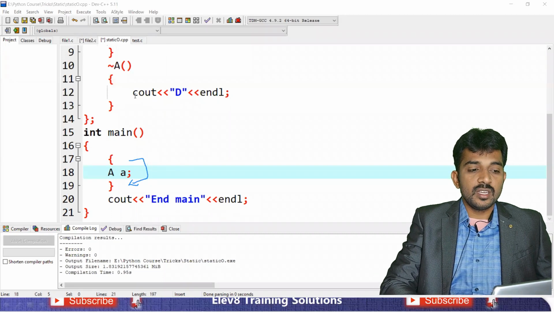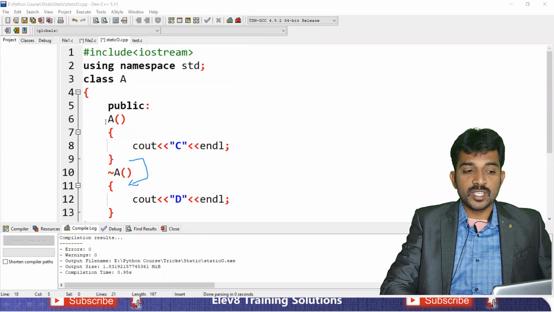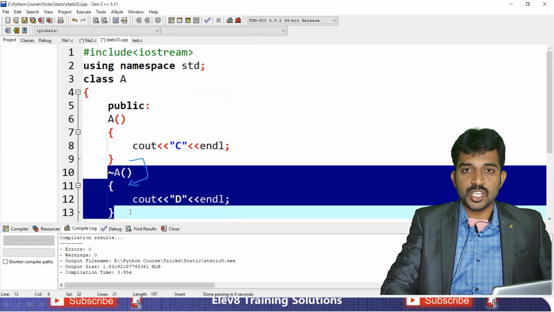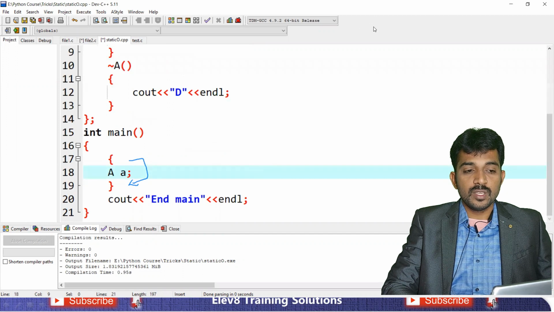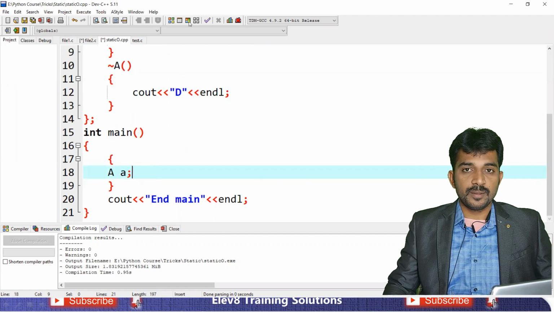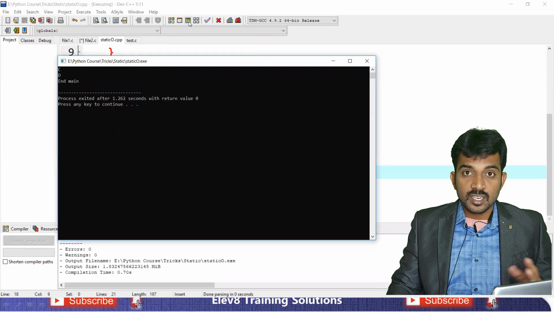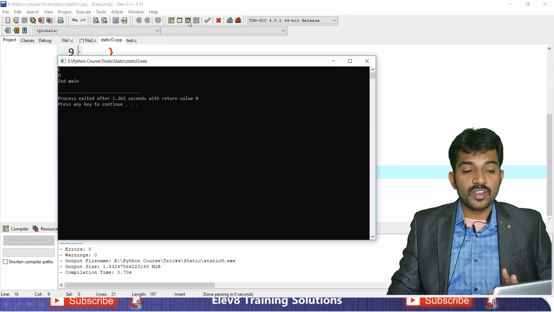For example, see here, this is a constructor, which executes when an object is created. This is a destructor, which executes when the object is destroyed. If you run this program, what is the output? Observe it. First constructor, destructor, object deleted, finally end main. So the program is ended, right?